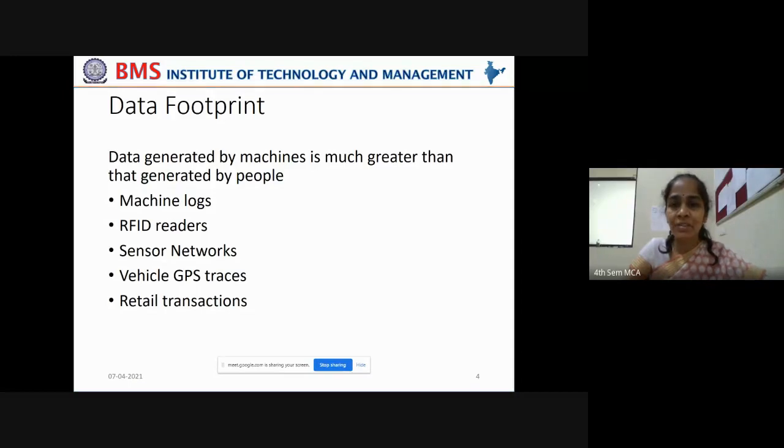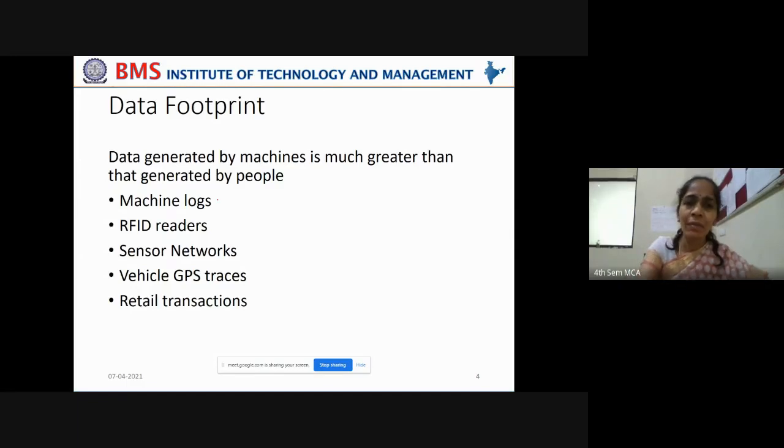Data generated by machines is much greater than that generated by people. Yes, people are generating data. You go to some place, you go to some occasion, take photos and store them in hard drives, and after some days, even your hard drives will be full. Then you may have to go for a second hard drive, a third hard drive. You're increasing the data footprint.